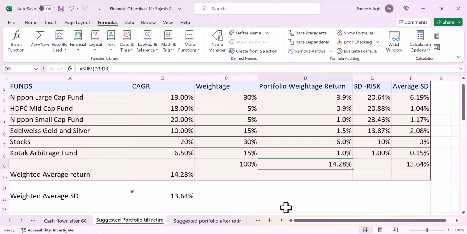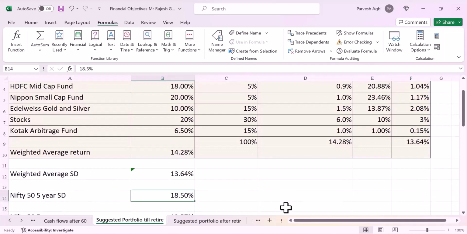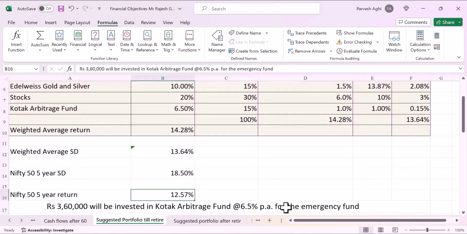So overall return will be 14.28% for the portfolio, and the standard deviation risk he's going to assume is 13.64. If he put all his money into Nifty stocks or the equity market, the risk is 18.5%, and the return of Nifty is close to about 12.57%.